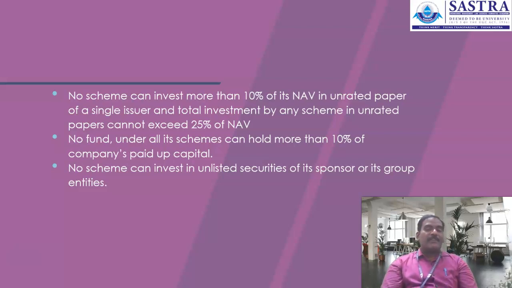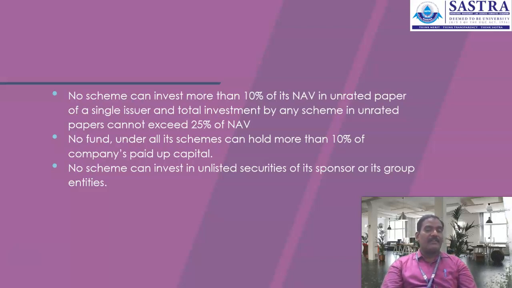With that, the total investment of any such scheme into unrated instruments cannot exceed 25%. For a single issuer, investment up to 10% is possible. But together, the overall investment of such a scheme cannot be permitted to exceed 25% in unrated debt instruments. It means those instruments are not rated properly or their rating has expired. Those instruments we call unrated instruments.